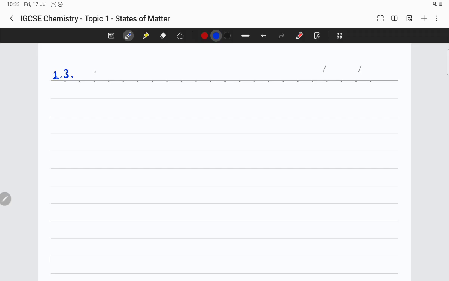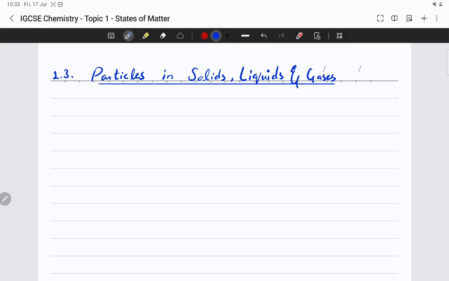We would talk a little bit more about particles in solids, liquids, and gases. We already know a little bit about it, so let's very quickly revise it.